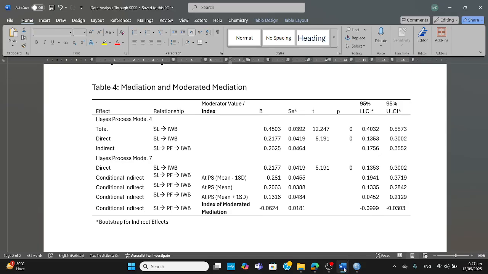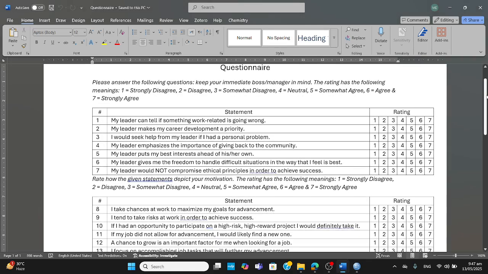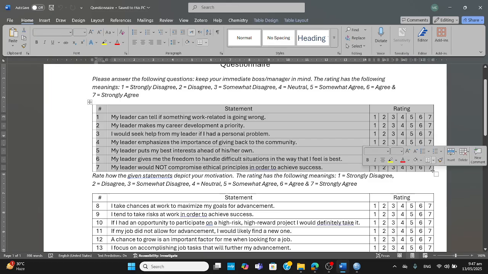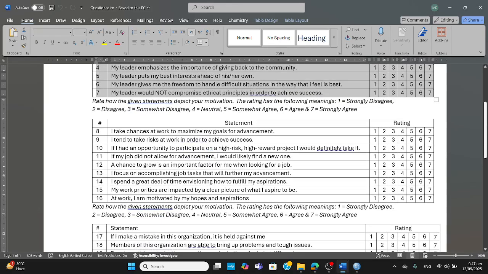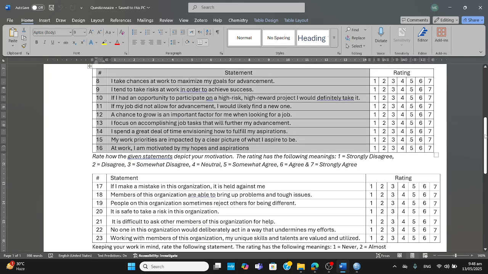Now, first of all, we will show you the questionnaire which was used to collect data for this study. The first questions here are about servant leadership. We have used the Liden scale for measuring servant leadership, and you can see that there are seven items and they have been measured from strongly disagree to strongly agree. The second construct is related to promotion focus. It has, I think, almost nine items.